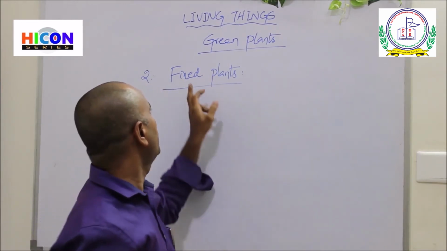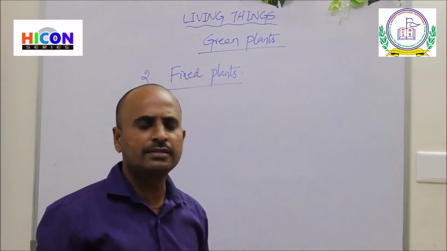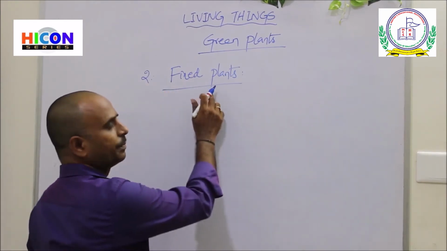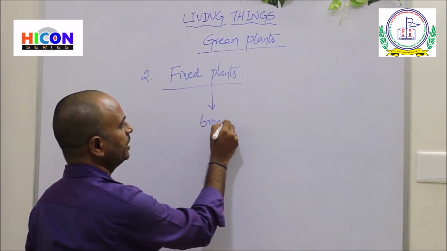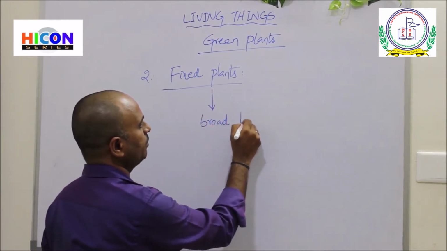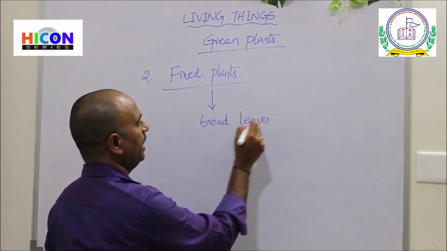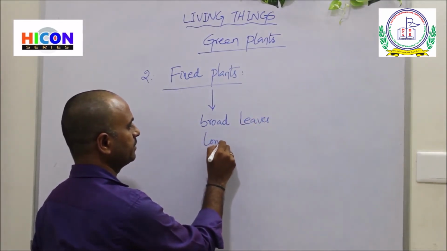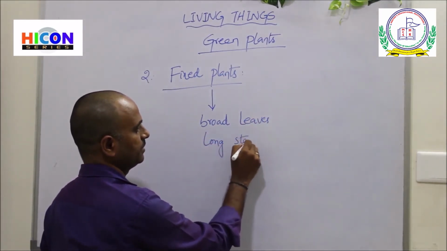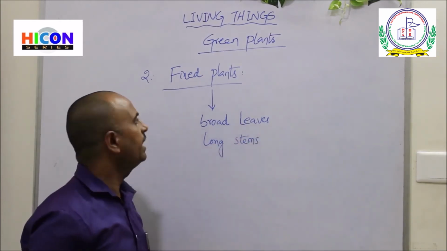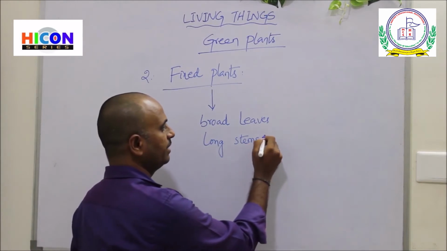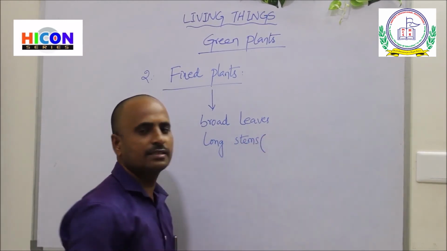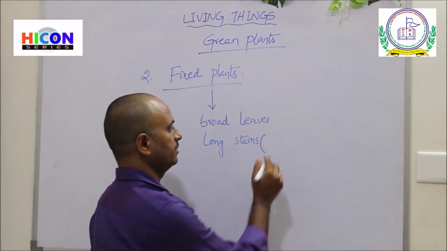That's why these plants are called fixed plants. These plants have broad leaves and long stems, and these stems contain air cavities.